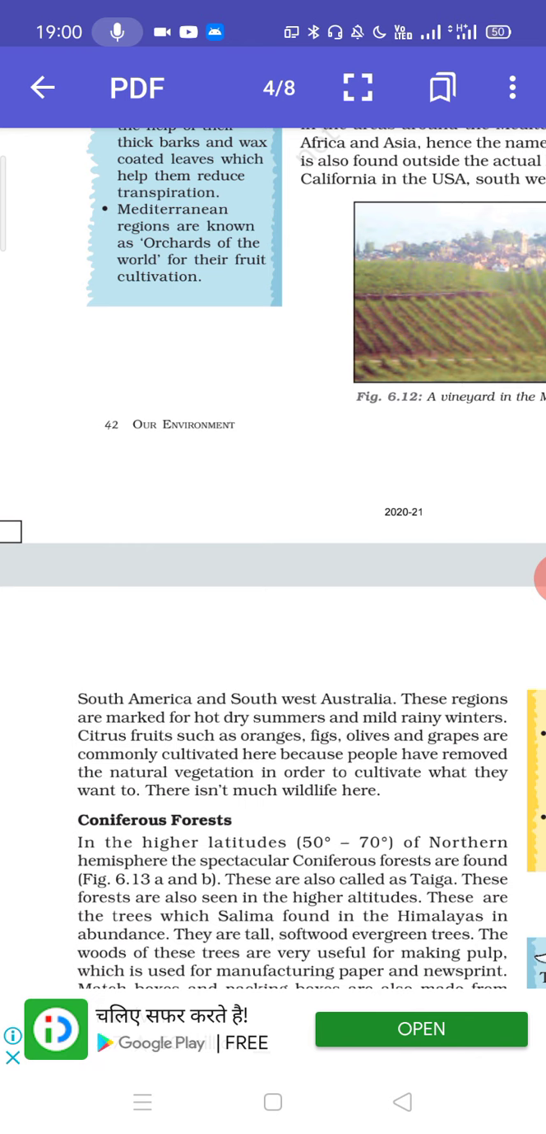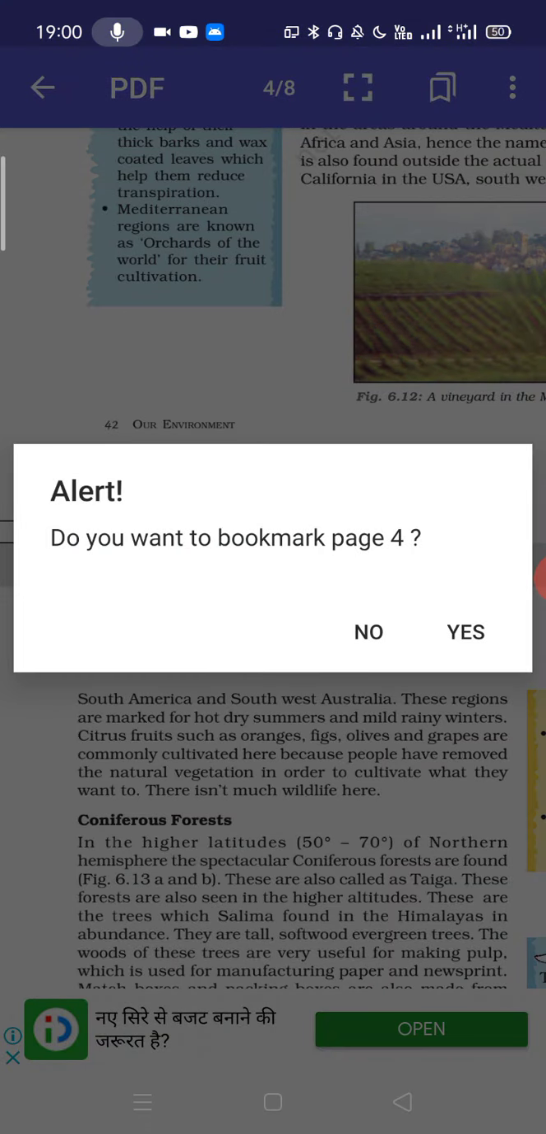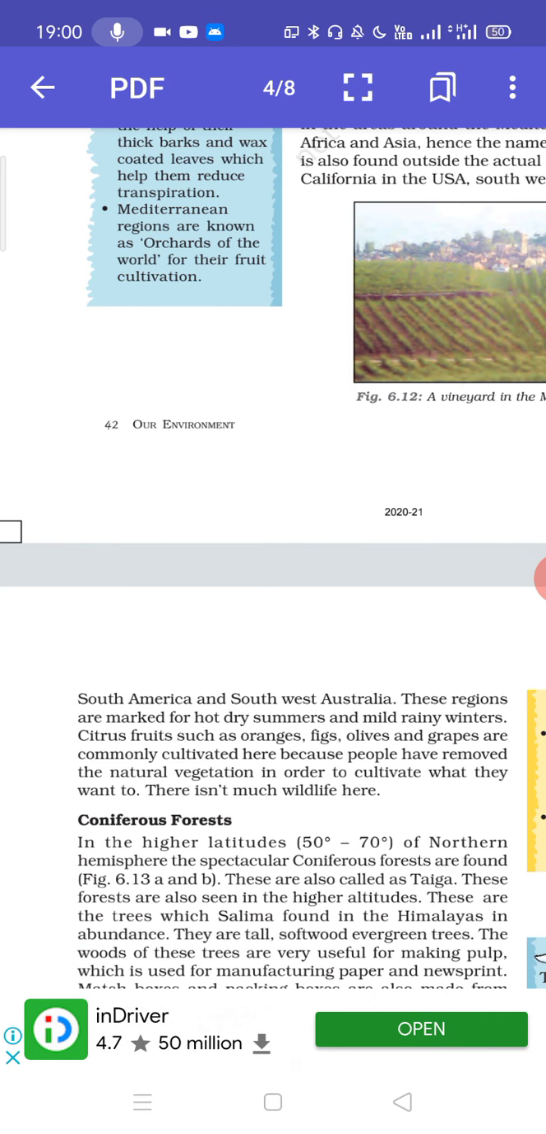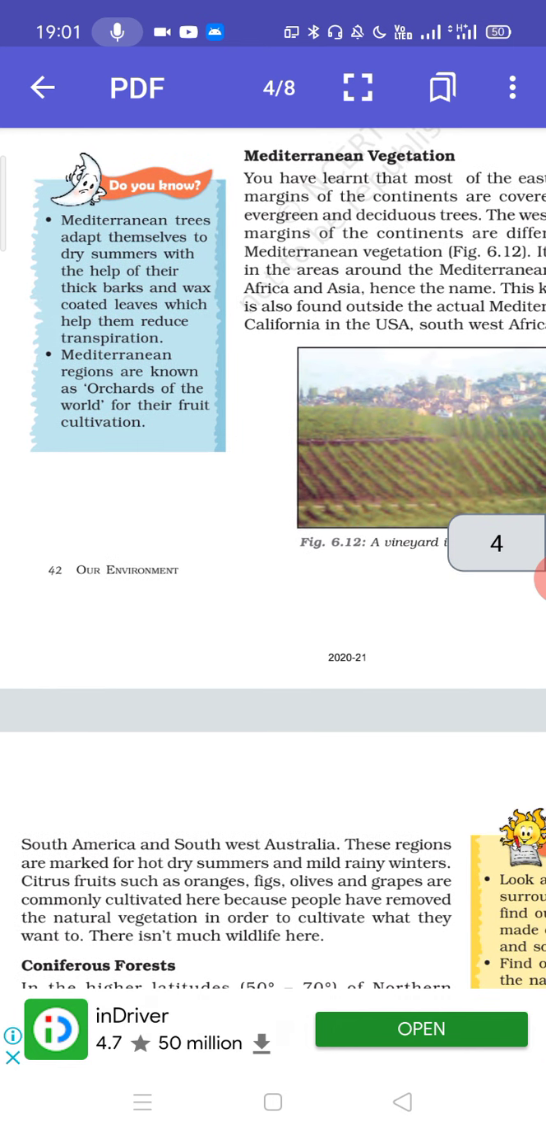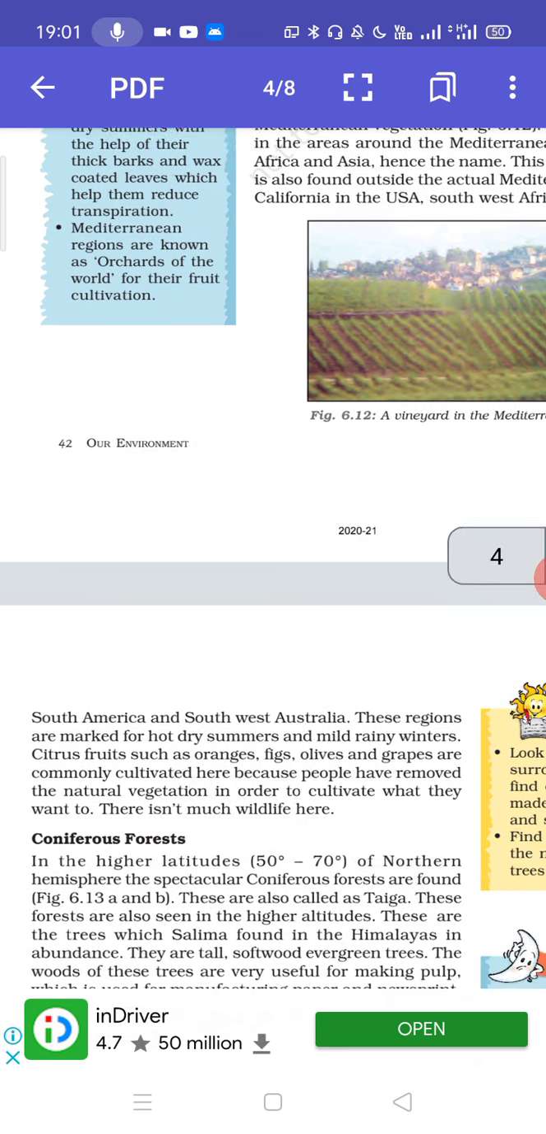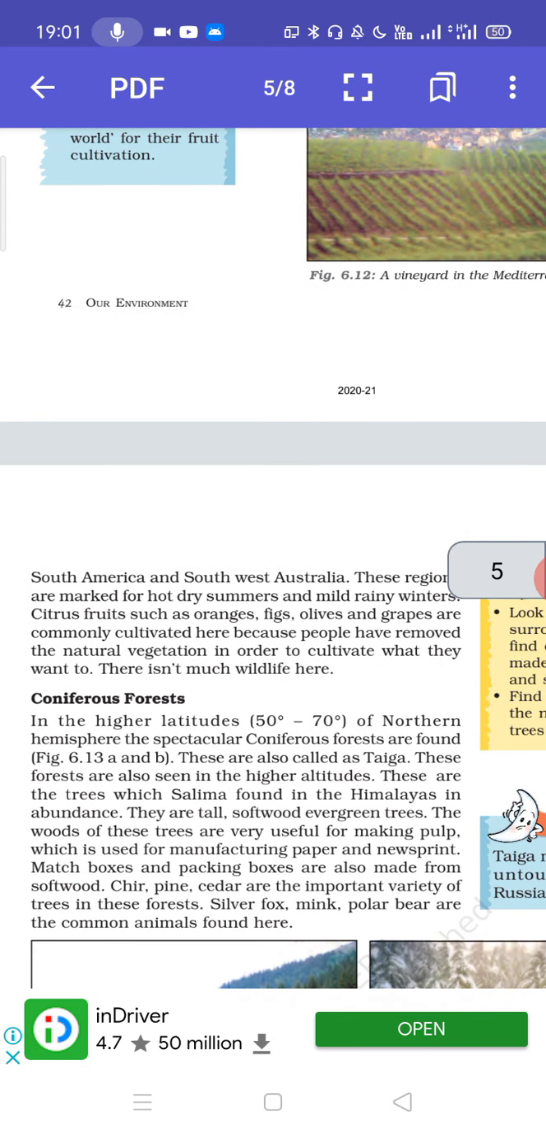These regions are marked by hot dry summers and mild rainy winters. Citrus fruits, yes, that's what I was recalling. Citrus fruits such as oranges, figs, olives, and grapes are commonly cultivated here because people have removed the natural vegetation in order to cultivate what they want to. There isn't much wildlife here. So Mediterranean trees adapt themselves to dry summers with the help of their thick barks and wax-coated leaves, which help them reduce transpiration. Mediterranean regions are also known as orchards of the world for their fruit cultivation. This we have already discussed.